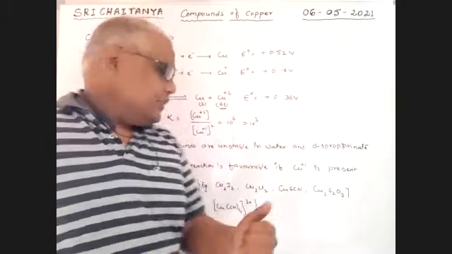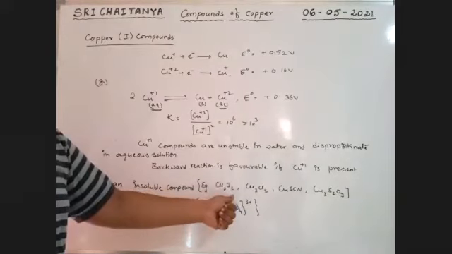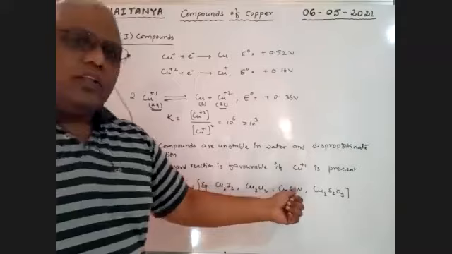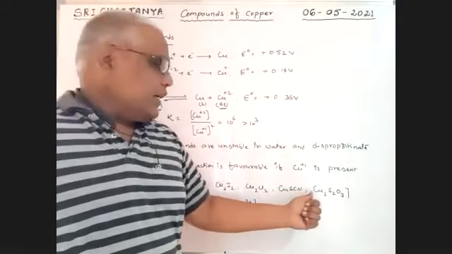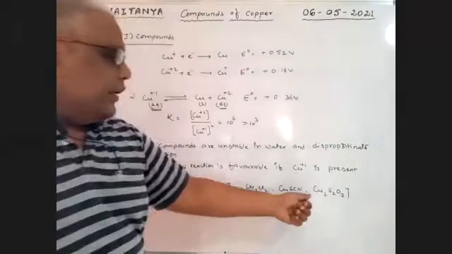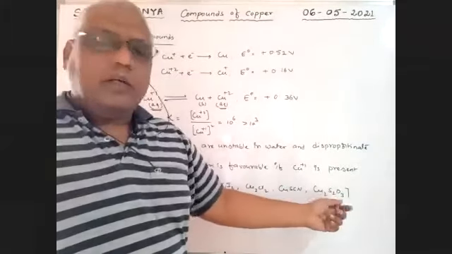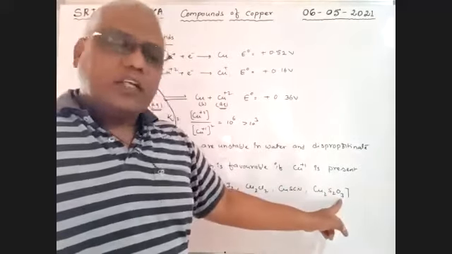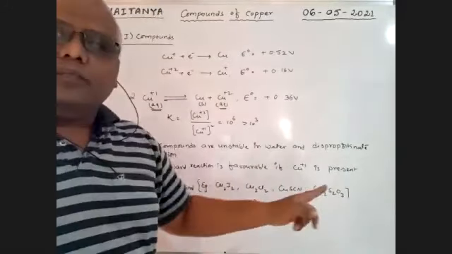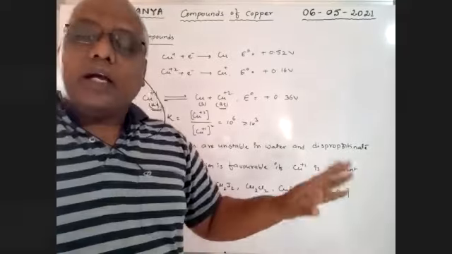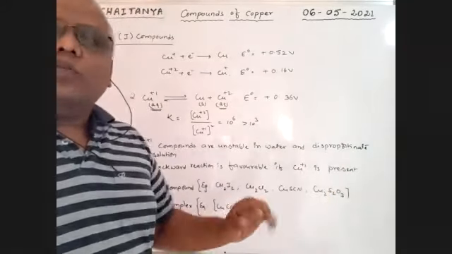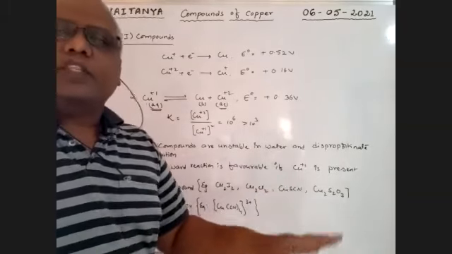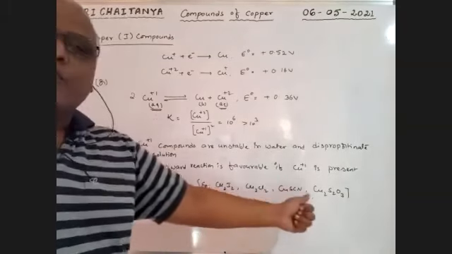See the examples: Cu2I2, Cu2Cl2, copper thiocyanide, and thiosulfate. All these compounds are insoluble. Those +1 compounds exist only in the insoluble state, so that is why these compounds exist.